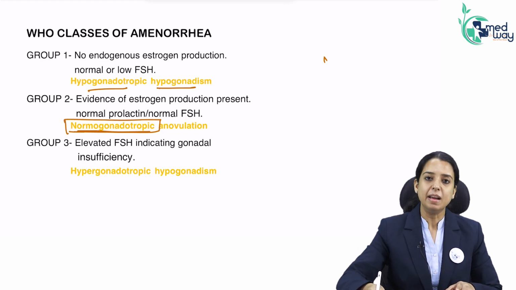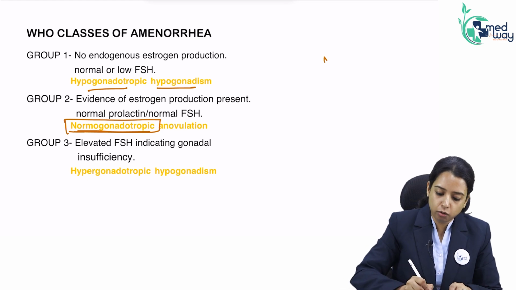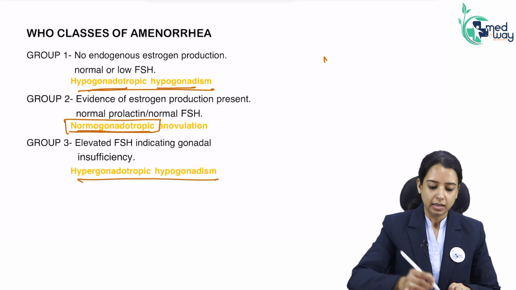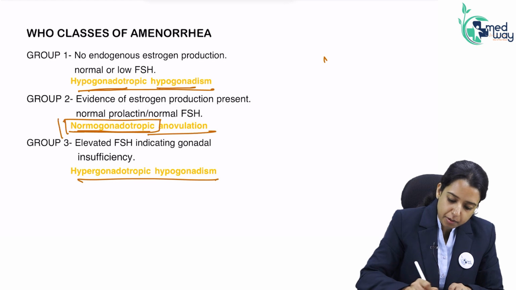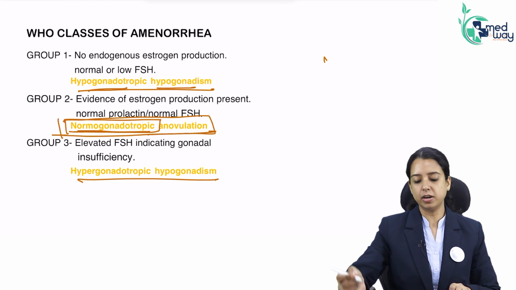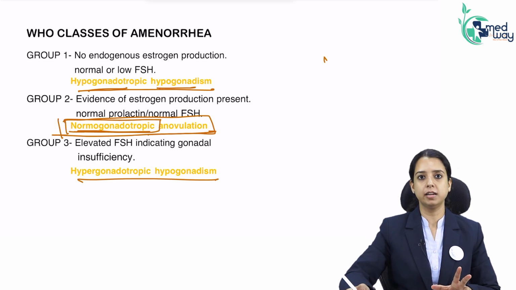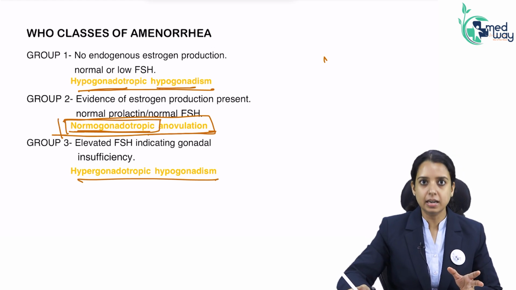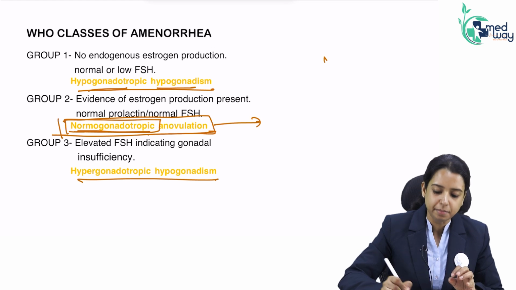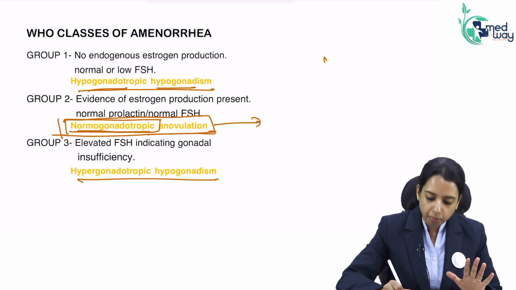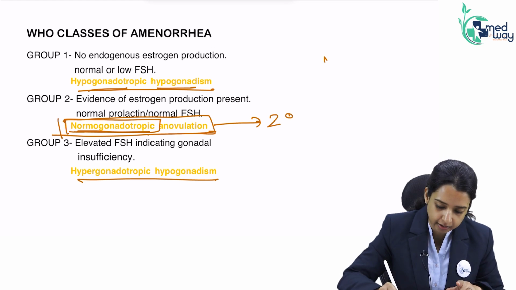So primary amenorrhea can be because of an ovarian cause and can be because of a hypothalamic cause. Anything which affects the GnRH pulsatility will definitely cause anovulation, but it will not cause primary amenorrhea. A woman who has not attained menses ever, the majority of the time, presents as secondary amenorrhea.